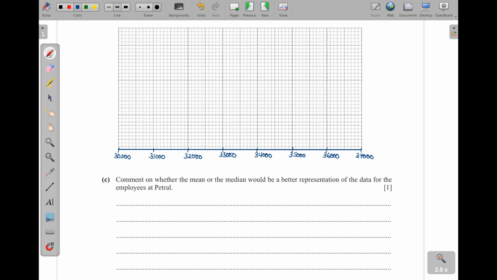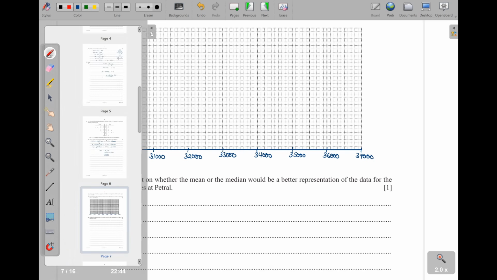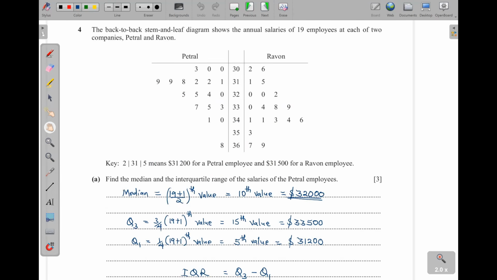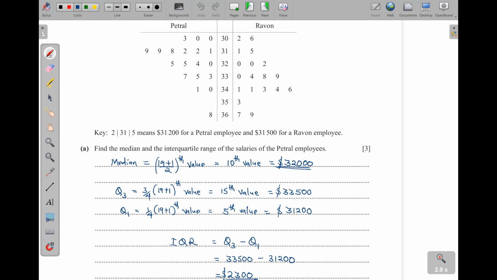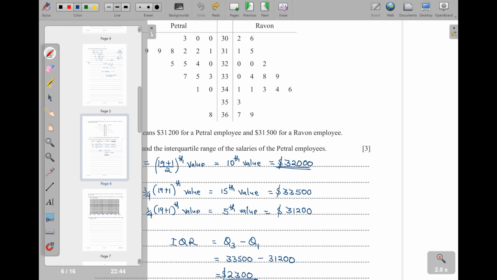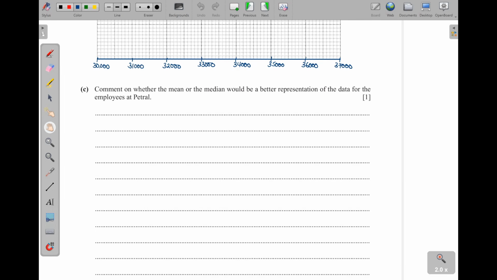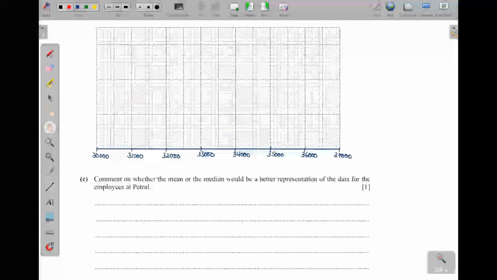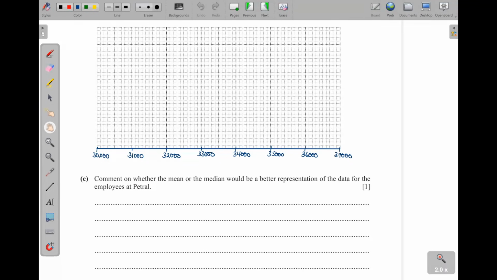Now let's begin with petrol. So for petrol here, the least is 300. Then we add on the 2 zeros. Okay, so 300, and then we add on the 2 zeros. That is 30,000. So I can now put, let me count, 1, 2, 3, 4, 5. So I can put here. And then the lower quartile of petrol.